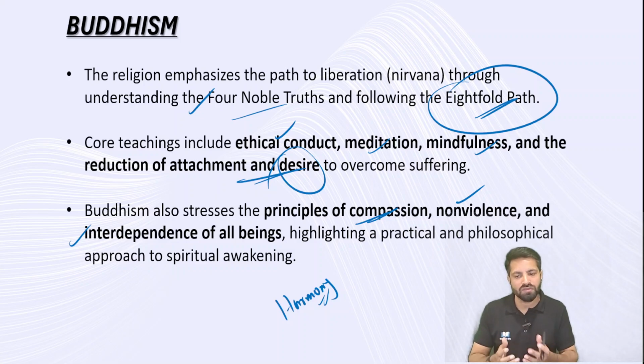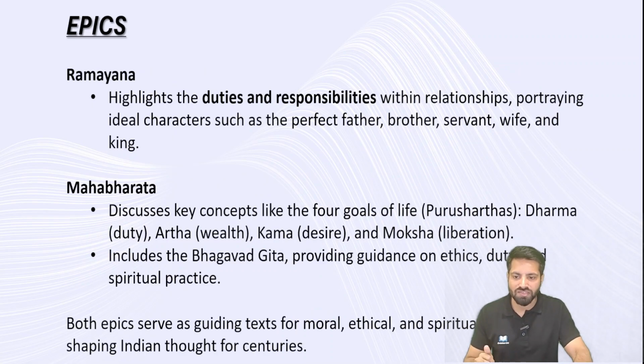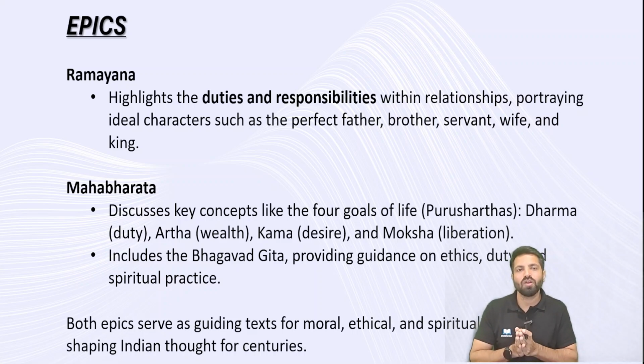Again, if there is a question on the moral philosophy supported by Buddhism, same thing: the virtues of compassion, non-violence, tolerance, plurality, controlling desire, and rightful conduct, all these you can write in the examination. So that was Buddhism. And next, let's talk about epics also. Even though these are considered stories, in the format of stories, there is still a lot to learn from these epics also.